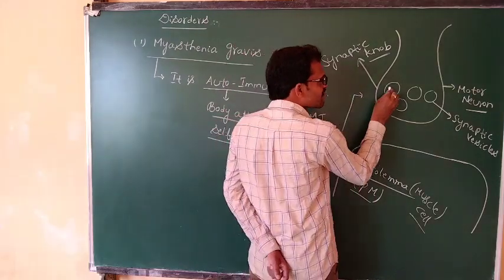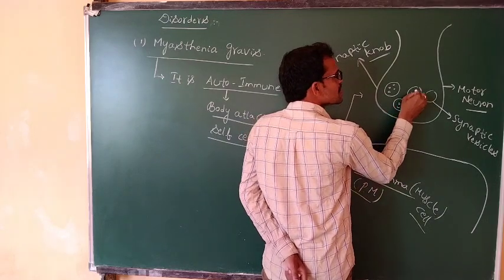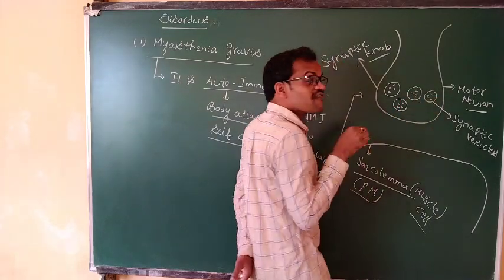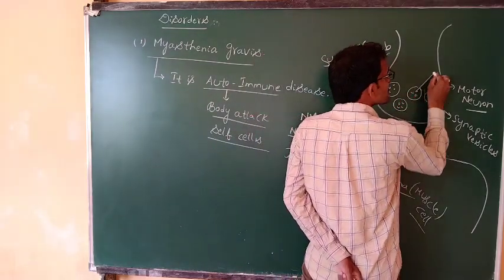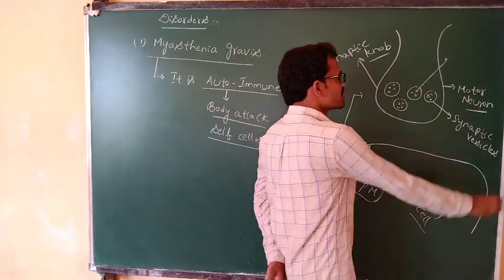These synaptic vesicles are filled with neurotransmitters, chemicals called neurotransmitters.